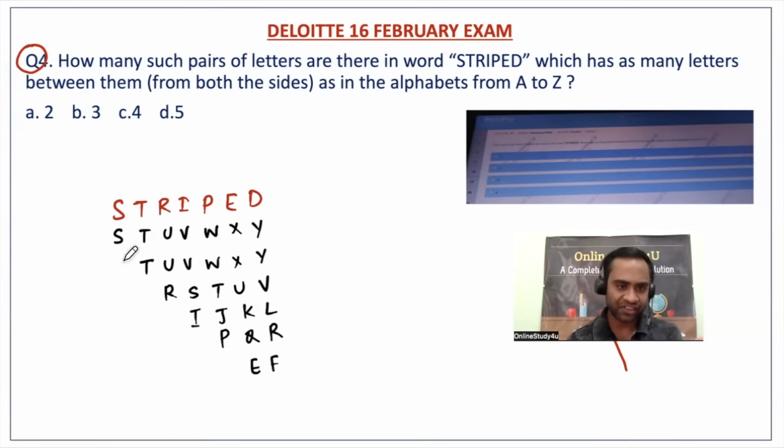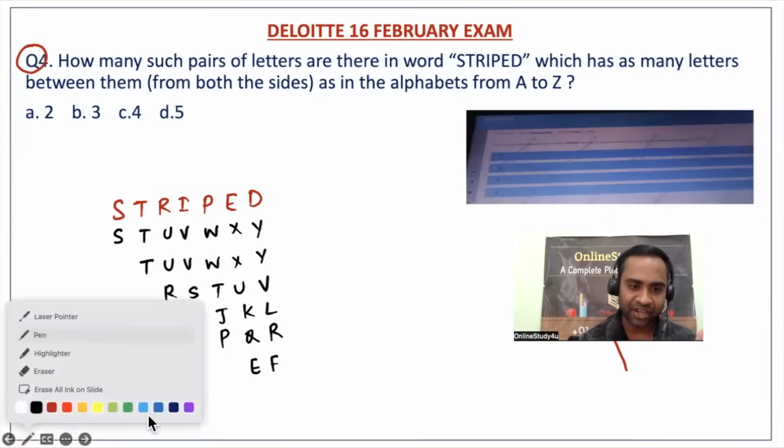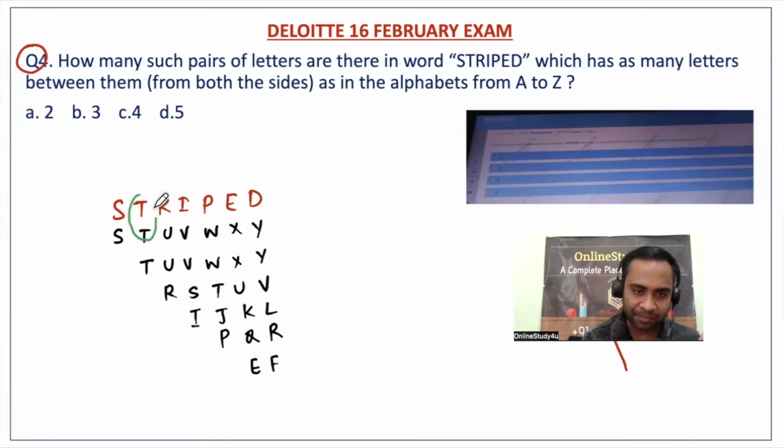Okay. So what I did, I started with S, T, U, V, and then I checked, is there anything matching? So I saw yes, this T is matching, right? So this is nothing but our one pair. Fine. Then UV, nothing is matching.